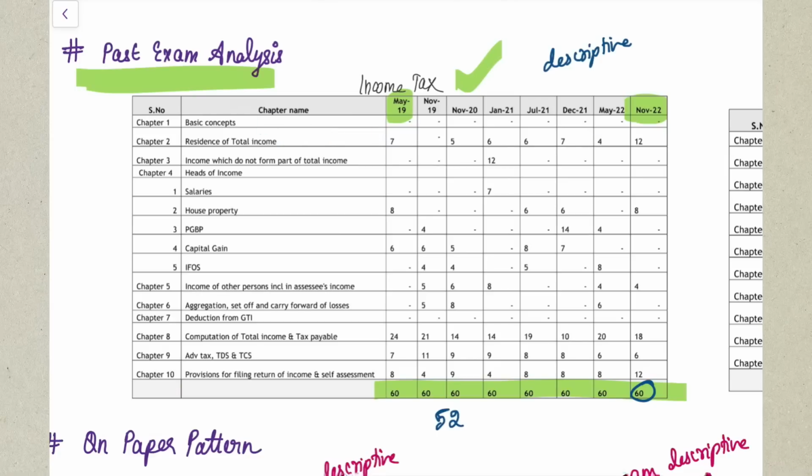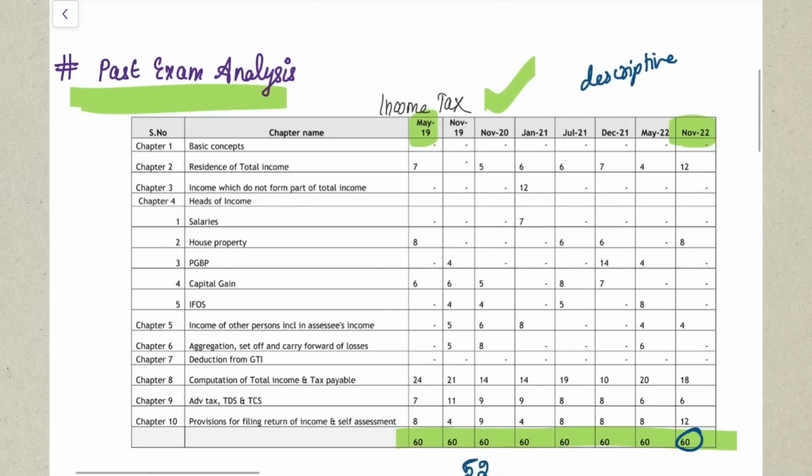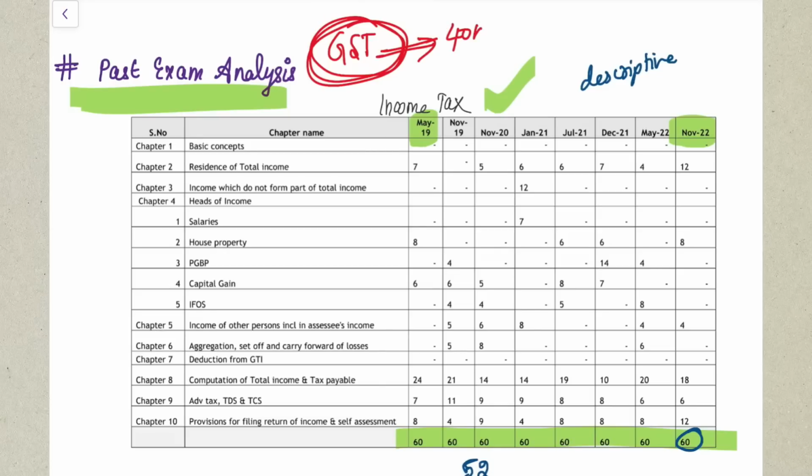that you should follow for your taxation paper. For people who feel that income tax is quite difficult and GST is easier, try to focus on your GST paper and try to complete it totally. In GST also I'll tell you what the paper pattern is and what the important chapters are. But first you should complete your GST paper fully. So 40 marks is secured here.